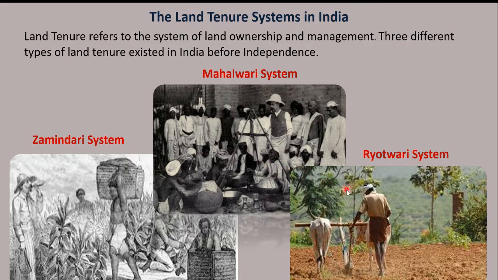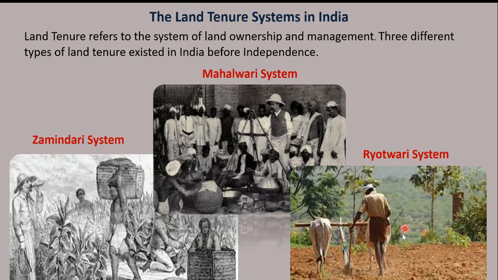Last one is the Raitwari system or the owner-cultivator system. This system was initially introduced in Tamil Nadu and later extended to Maharashtra, Gujarat, Assam, Coorg, East Punjab and Madhya Pradesh. This was introduced by Thomas Munro. Under the system, the ownership rights of use and control of land were laid with the tiller himself.